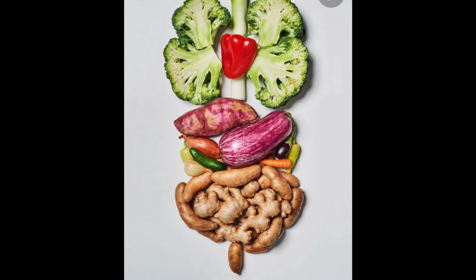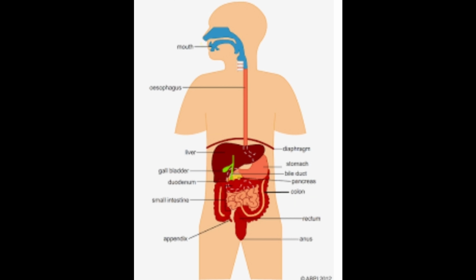6 nutrients. Macronutrients are carbohydrates, protein, fats, and water. Micronutrients are vitamins and minerals.